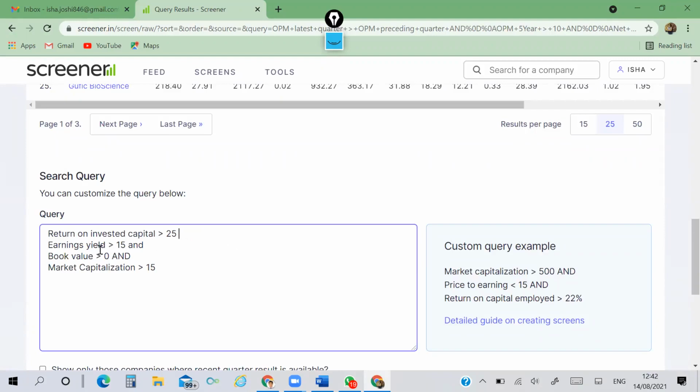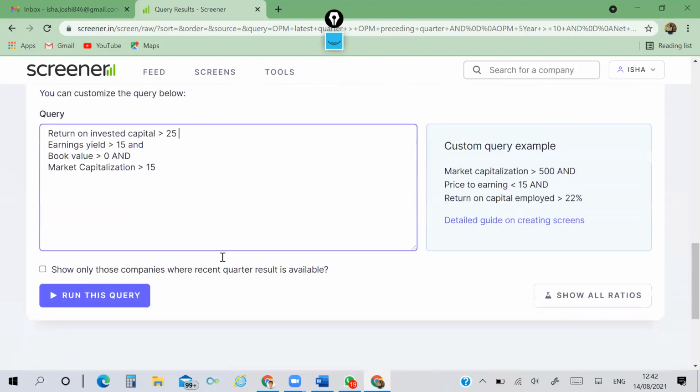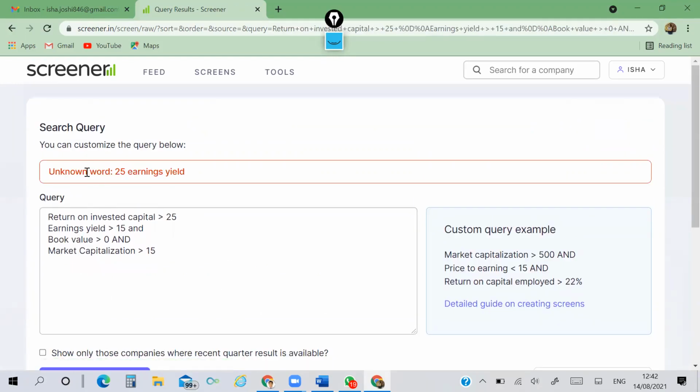Earning yield greater than 15 and book value greater than 0 and market capitalization is greater than 15 crore. If I run this query, this will give me an error. Unknown word 25 earning yield, it is joining these two lines. That's why you have to write AND here. I have not used OR in this. I don't know whether I can use OR for multiple selection.